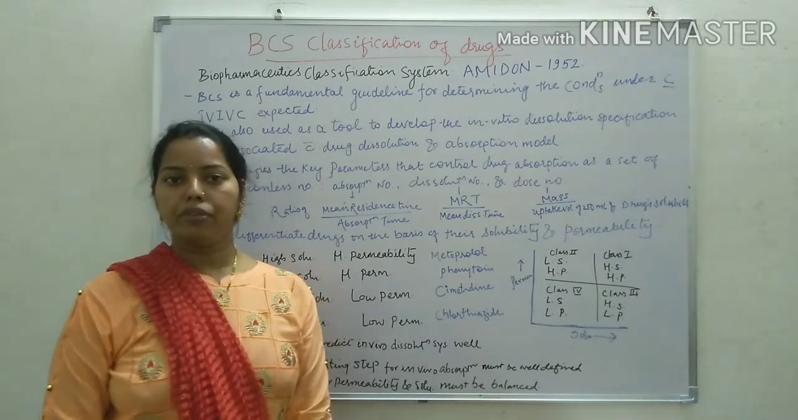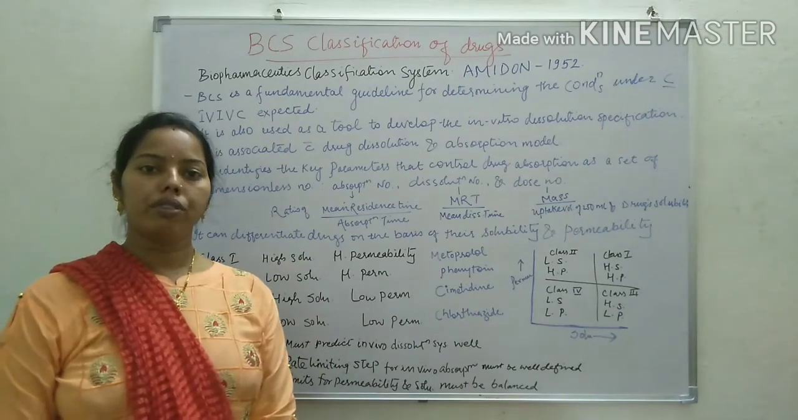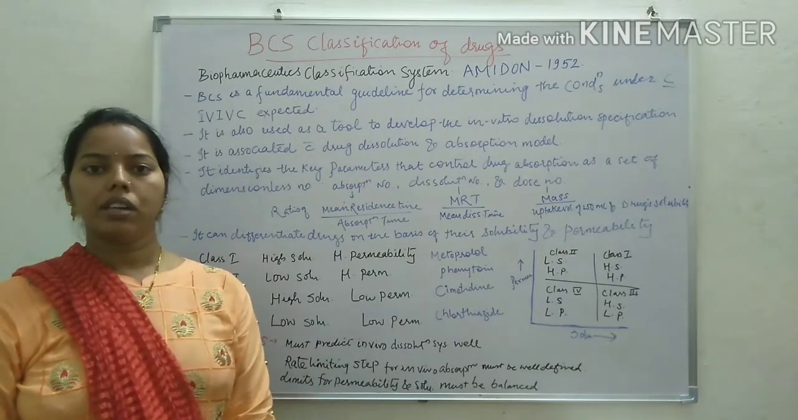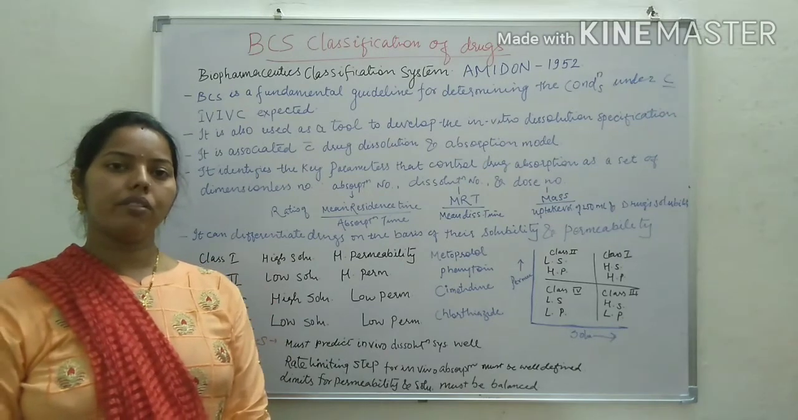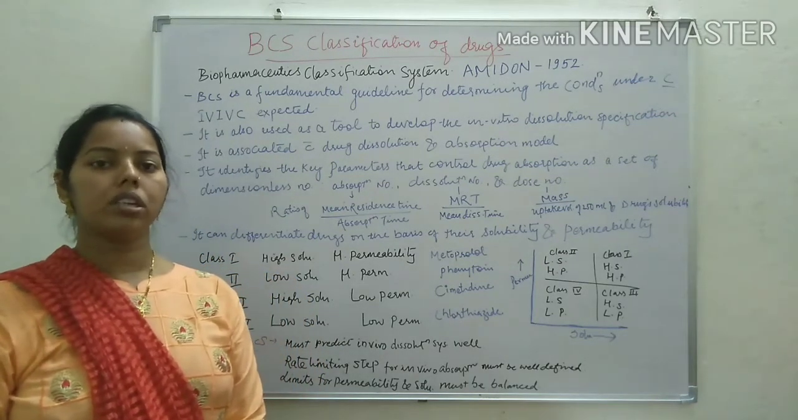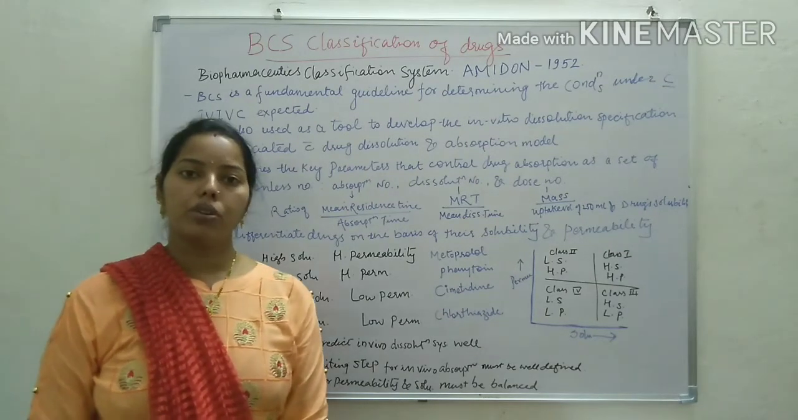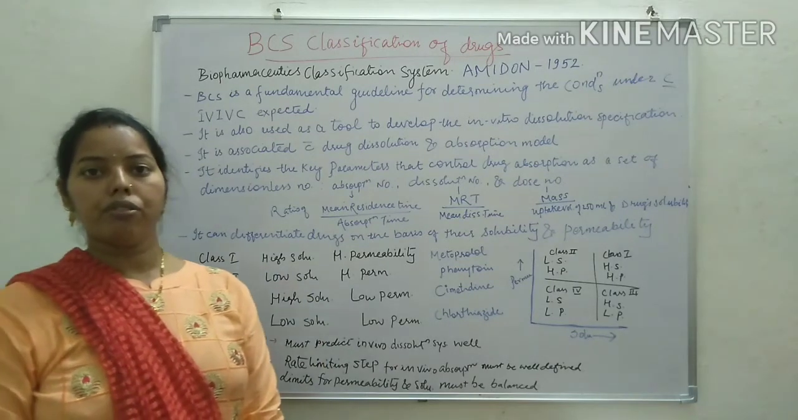In unit number one, that is pre-formulation studies, we had covered physical and chemical properties of the raw materials and active drug compound. After that, the next heading which we will cover under this unit of pre-formulation is the BCS classification. So today we are going to start with the BCS classification of drugs.